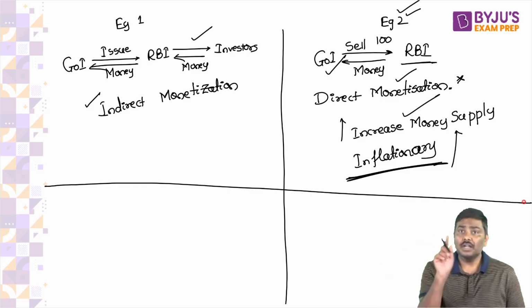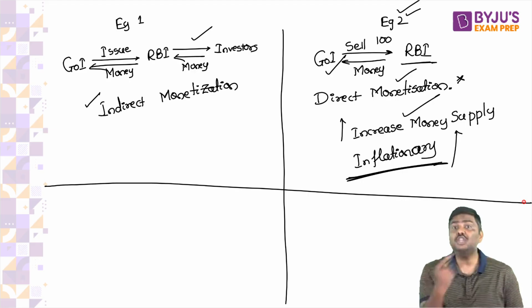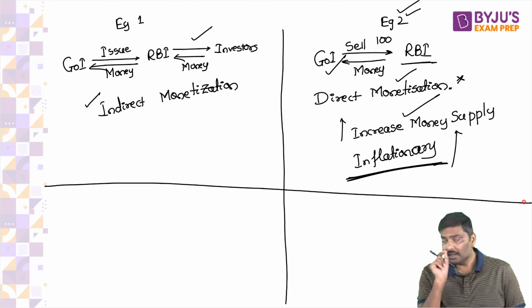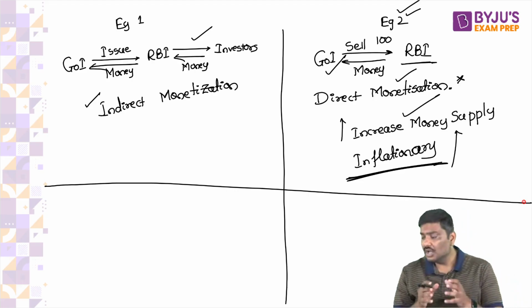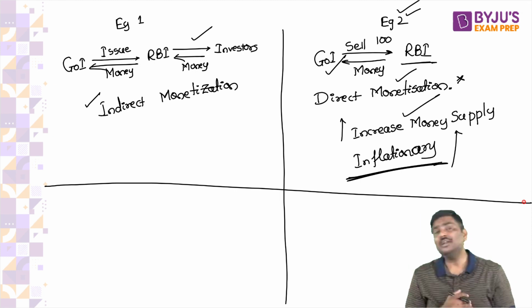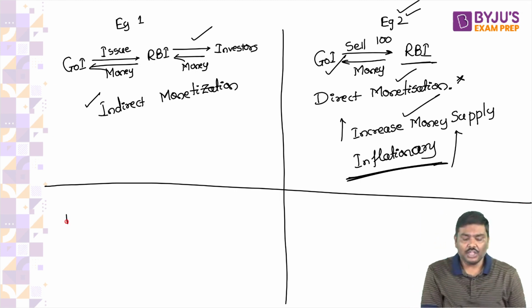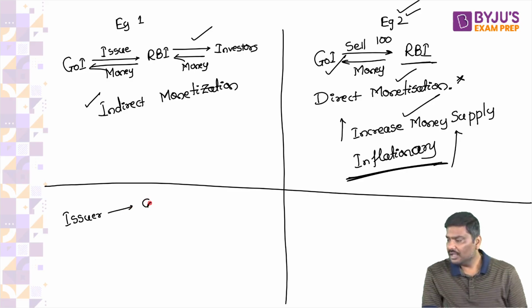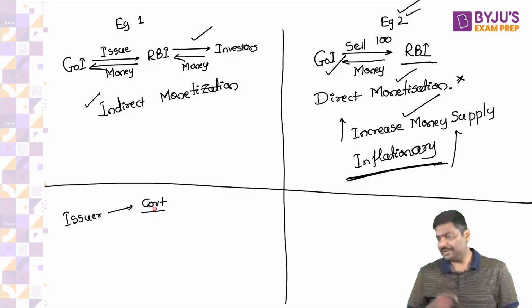Government bonds. Who is the issuer? I'm not asking the seller. Follow the example very carefully. Government bonds. Who is the issuer of government bonds? Can I say the issuer will be the government? Any problem here? The issuer will be the government.